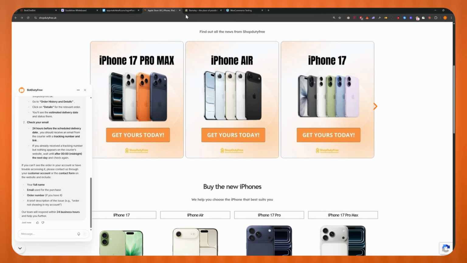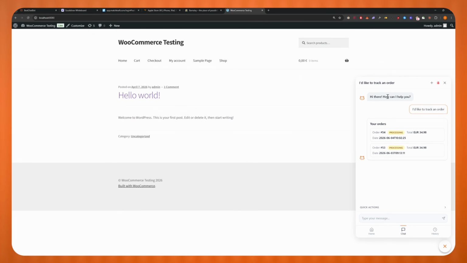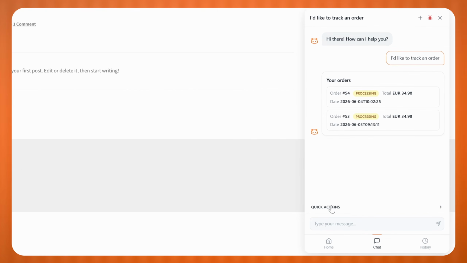behavior on our behalf. Whereas if we go to BestChatBot, we do have the quick actions. You can book appointments, check your subscription, get support, contact sales, and many more things. But in this case, as you can see, I'm logged in as the admin. This is a testing widget on a testing WordPress.